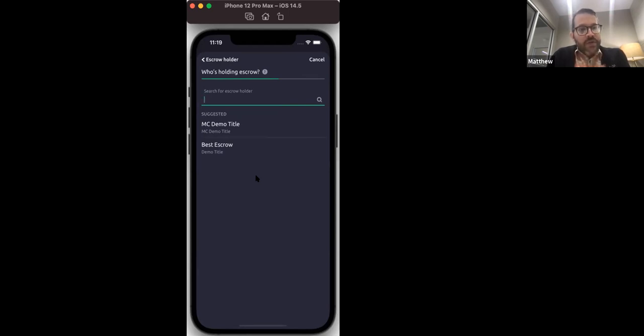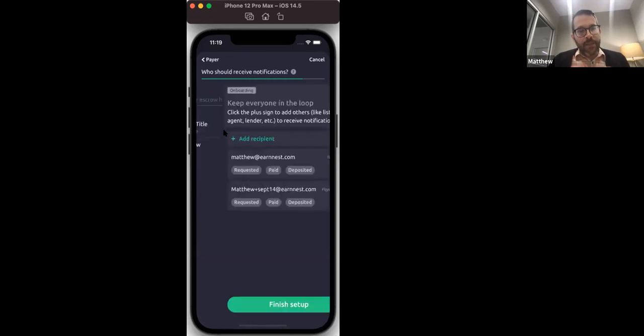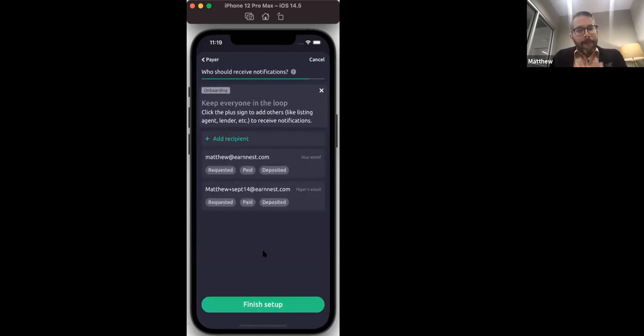Netflix uses a smart search. I'm sure most of you are familiar with how that works. If you were to type in any portion of the name of the title, it'll pull it up based on that word or words that you use. Same thing here. It'll do the same thing. Now, again, since we're in the demo environment, I cannot pull up Tuscaloosa, but I am going to put in MC demo title for an example here.